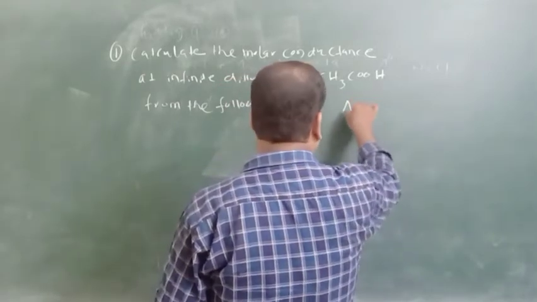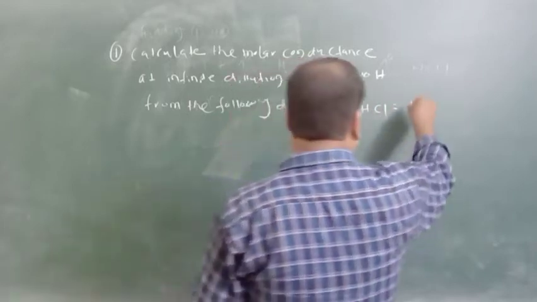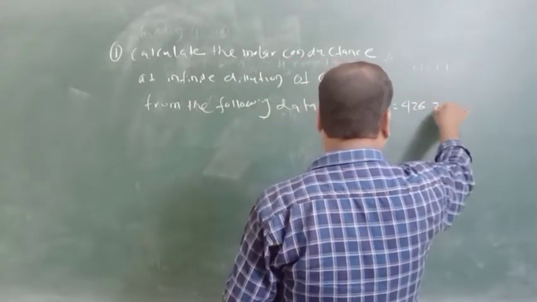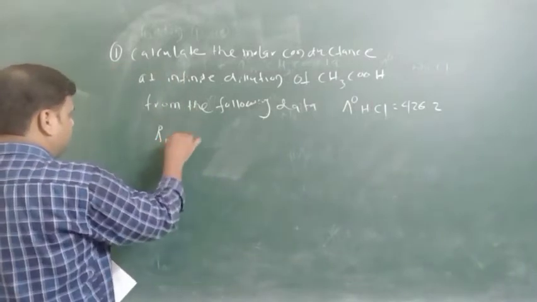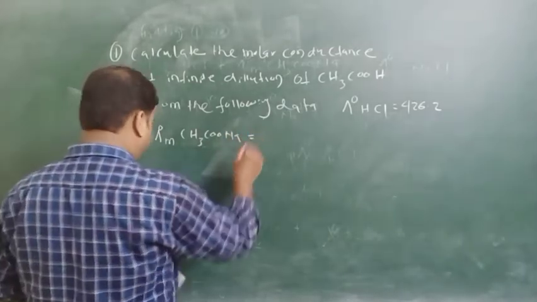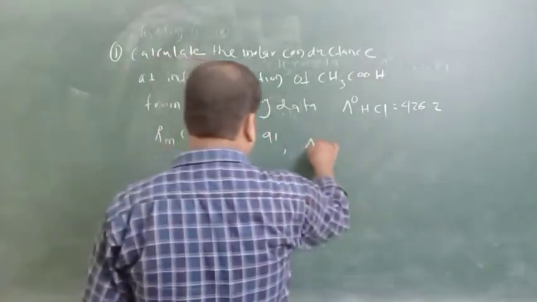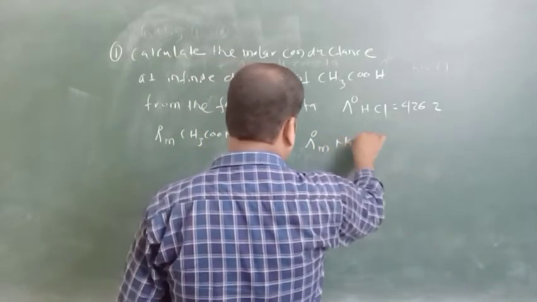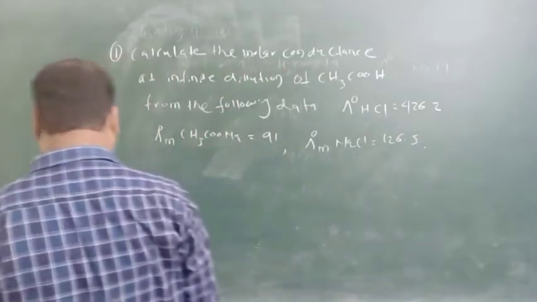HCl equal to 426.2, for CH3COONa equal to 91, and for NaCl it is 126.5.